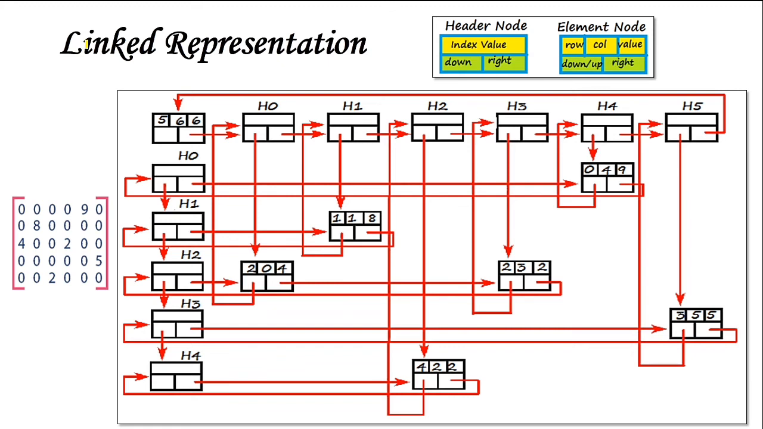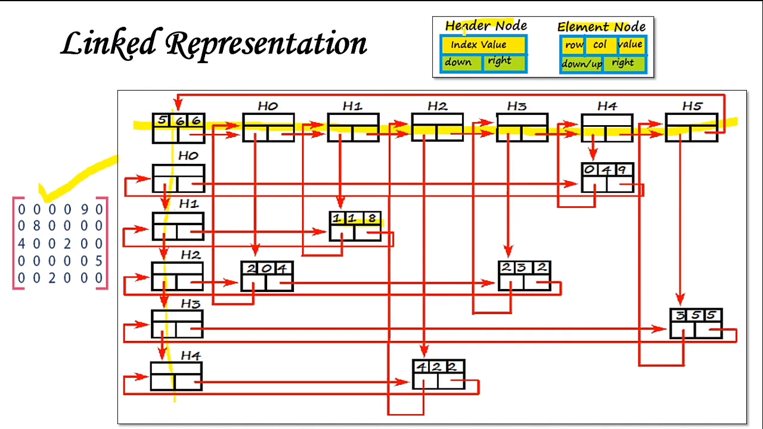Now what do you mean by linked representation? Suppose this is the example matrix you have, the same matrix I have taken. Now how can you write the linked representation for this? You have two different nodes over here: one is the header node and the other is the element node. All these nodes are called header nodes. What do you mean by element node? The nodes inside this are called element nodes.